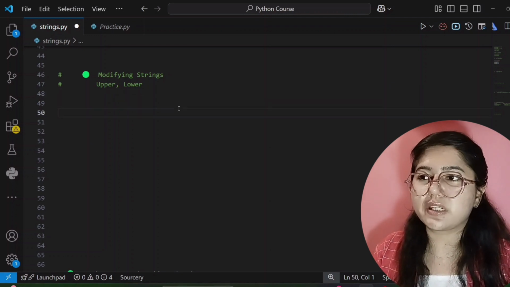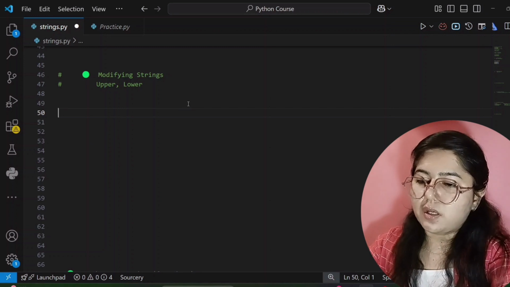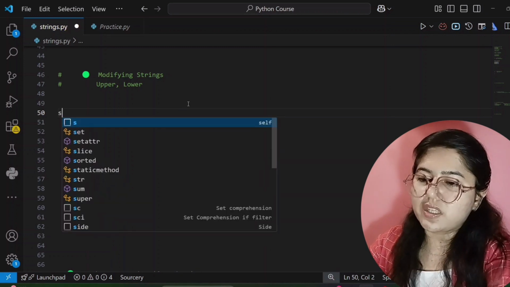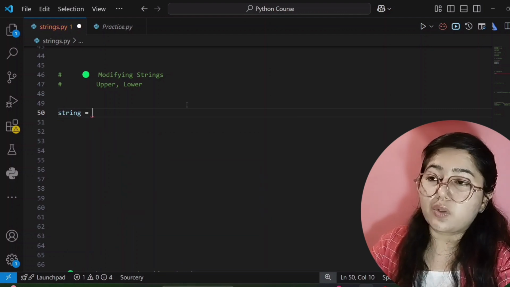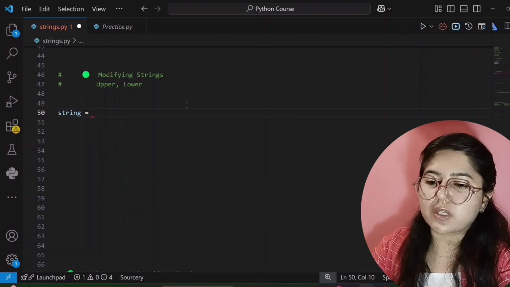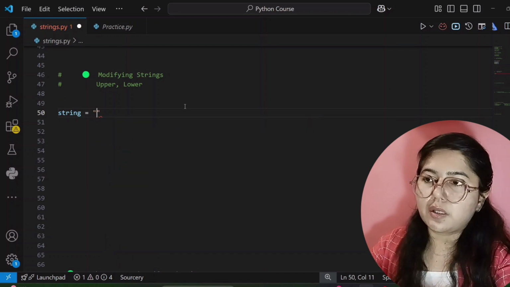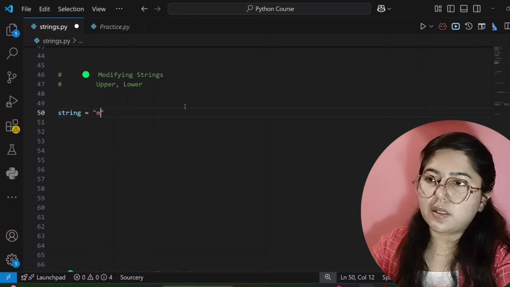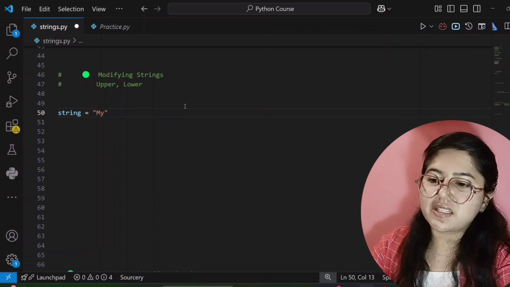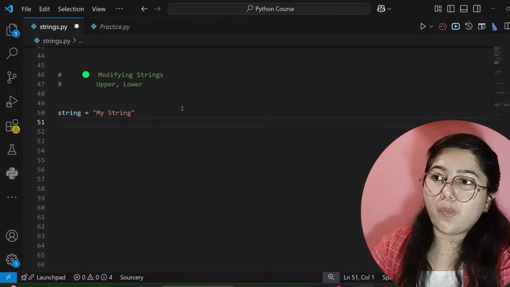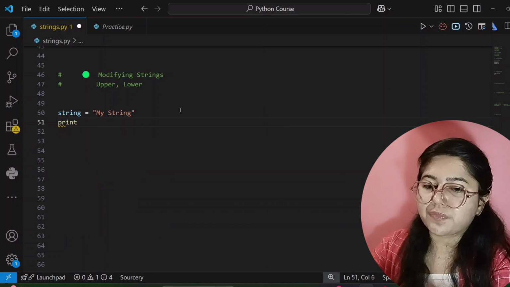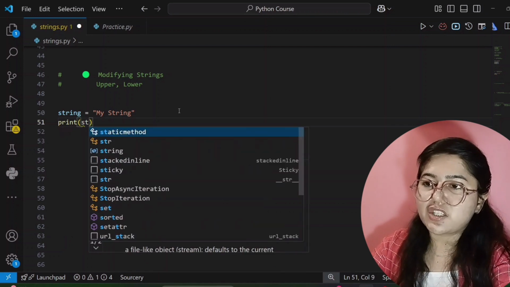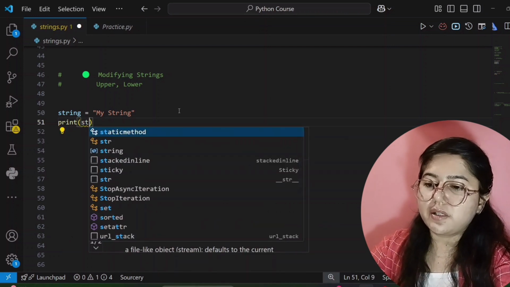For that I have to create a variable, I am giving it the name string. Now this is our variable where I am storing my string, which has both uppercase and lowercase letters. Okay, my string. So now this is my string. If I want to convert it into lowercase, I will write print, then your variable name, that is string, which we have created.